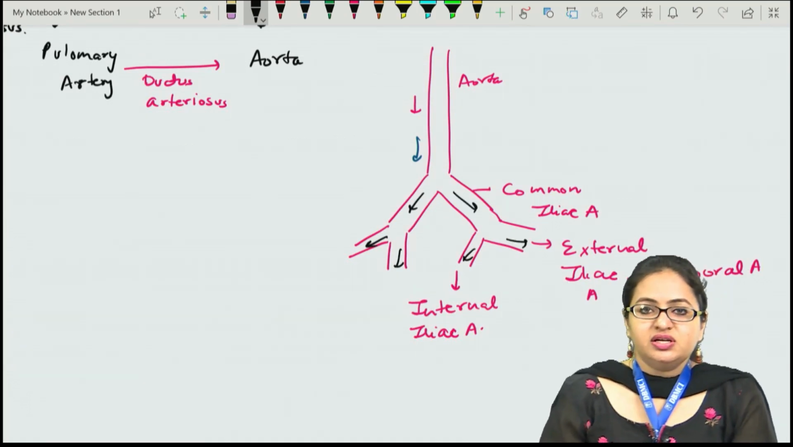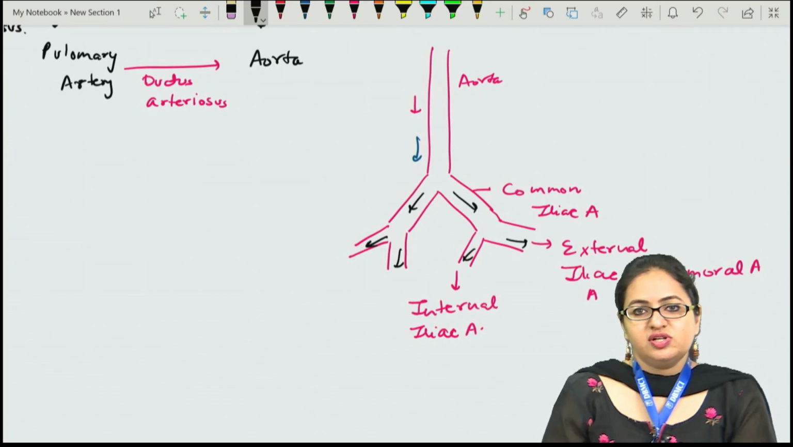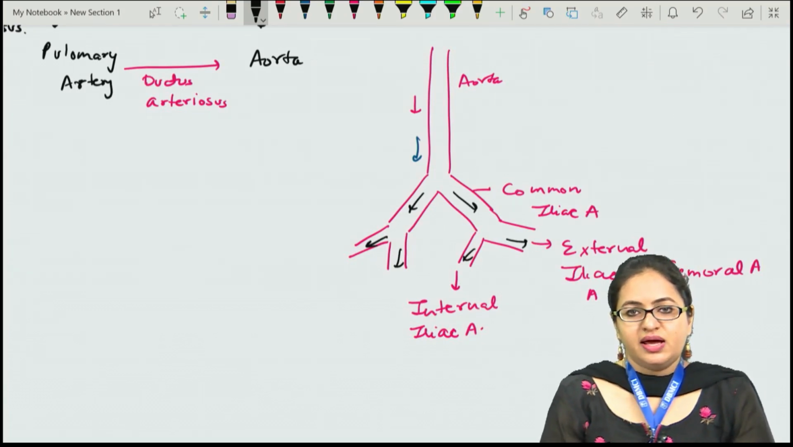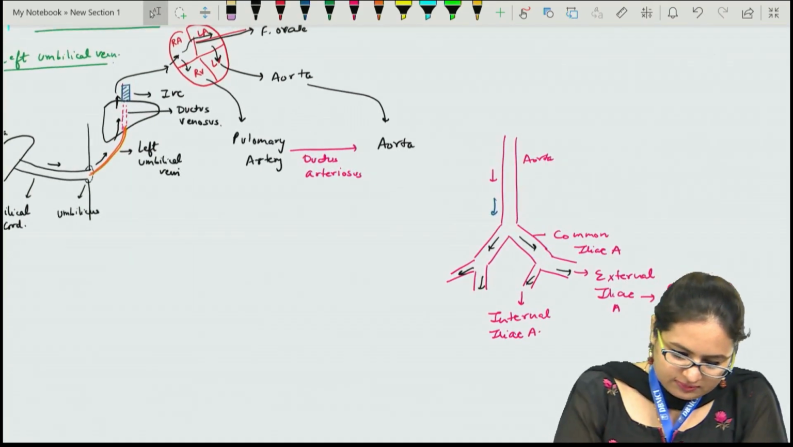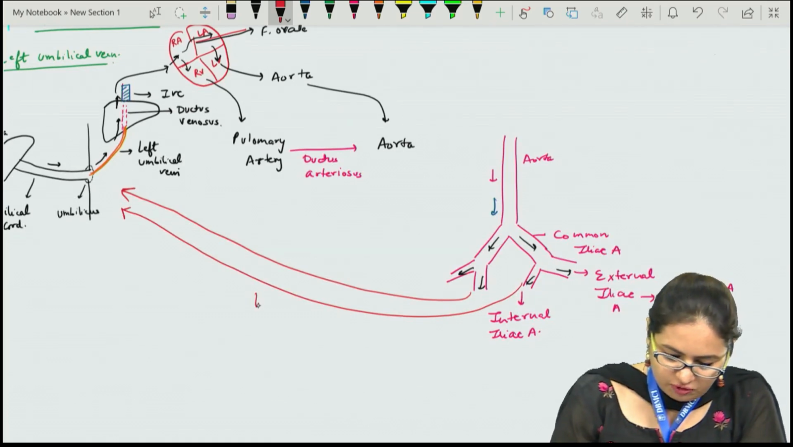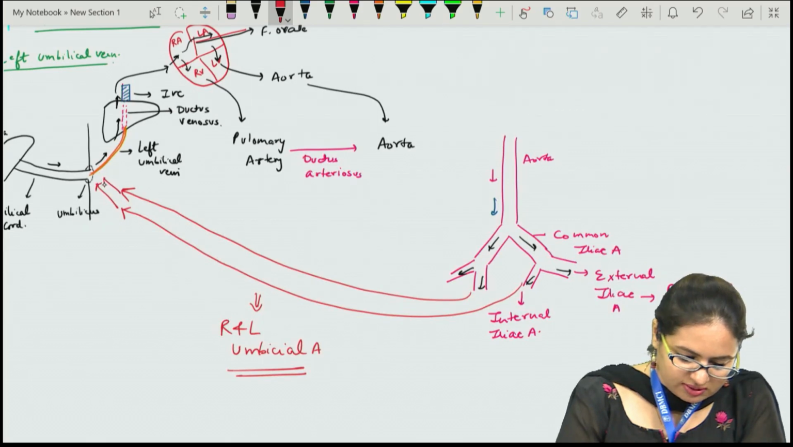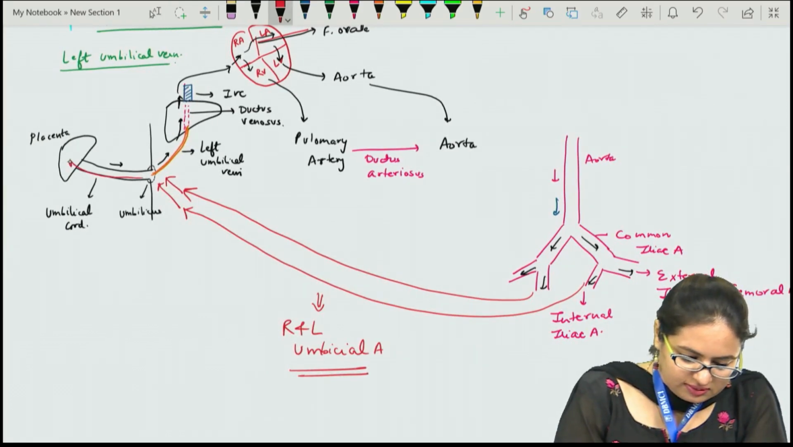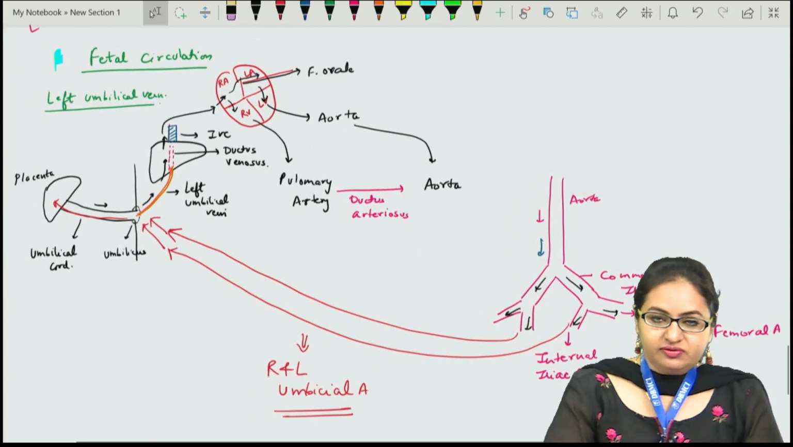This internal iliac artery gives one of the branches, that is the umbilical arteries in the fetus, and these umbilical arteries on the right as well as the left side will go towards the umbilicus and run through the umbilical cord back to the placenta. So a branch arises from the right side as well as the left side of the internal iliac artery, forming the two umbilical arteries, the right and the left. They will go back towards the umbilical cord, and the blood will go towards the placenta again for oxygenation. Now over here, this is the complete fetal circulation.